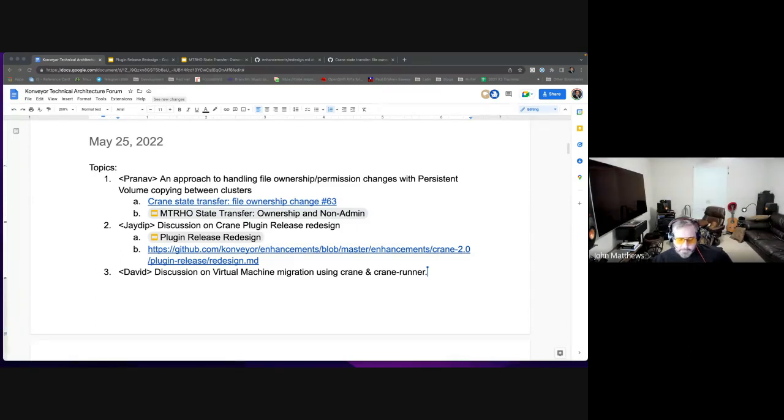We have three different topics today that we want to go over. We're going to talk a little bit about persistent volume copying and a change that allows us to handle changing ownership and permissions. Then we're going to talk about some work that's been done to improve how we release plugins in the Crane project. And then we will end talking about some new R&D work we're doing. We're exploring using Crane to migrate VMs with KubeVirt.